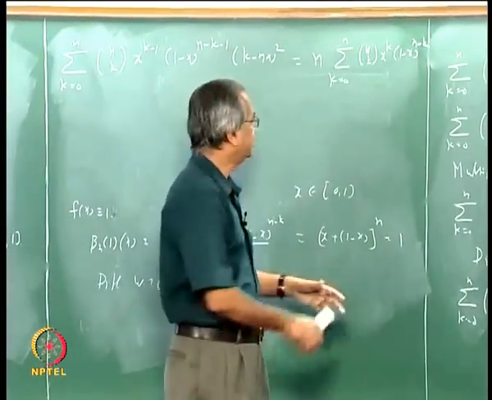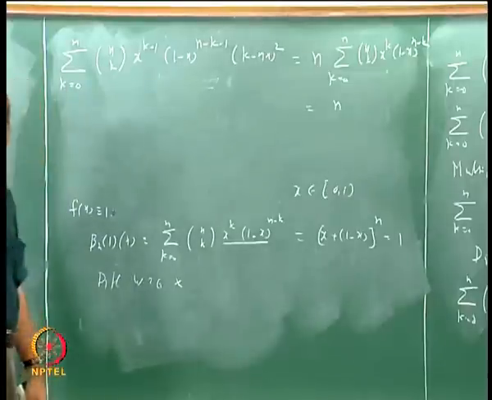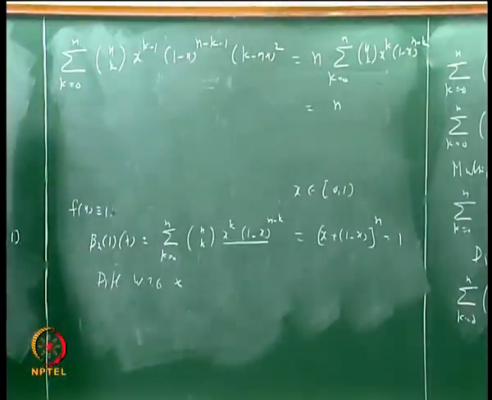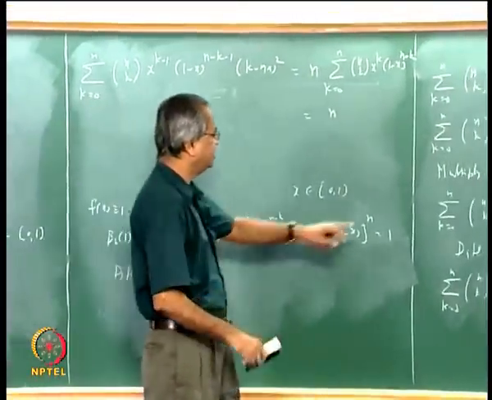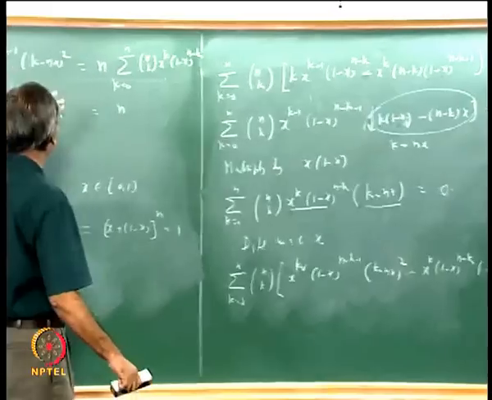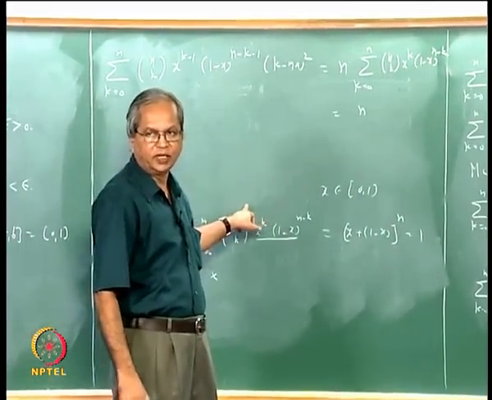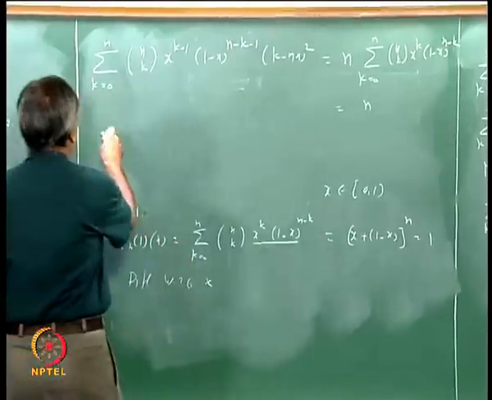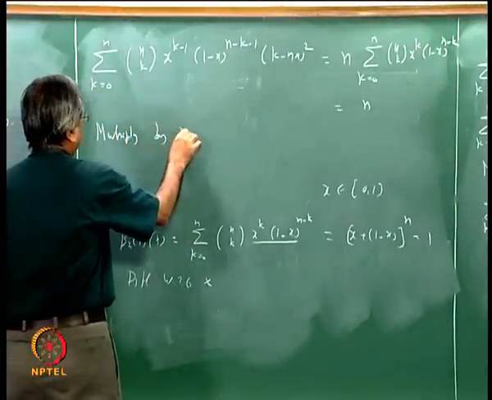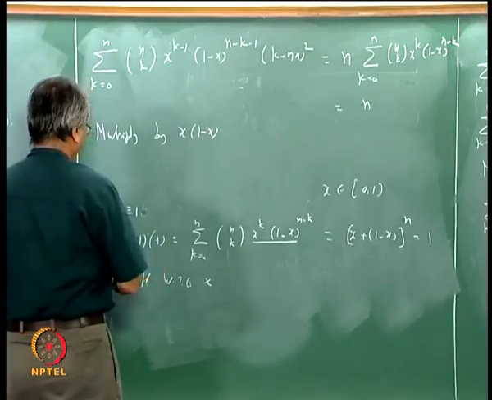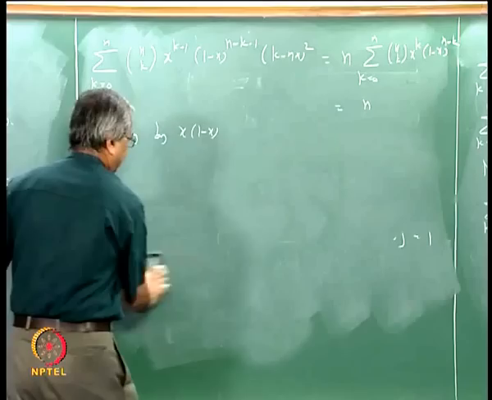So this is same as n. Okay, right? And then I do the same thing once again, whatever I did in the previous step: multiply the whole thing by x into 1 minus x. Again multiply by x into 1 minus x. So what we will get is, this we wanted anyway,